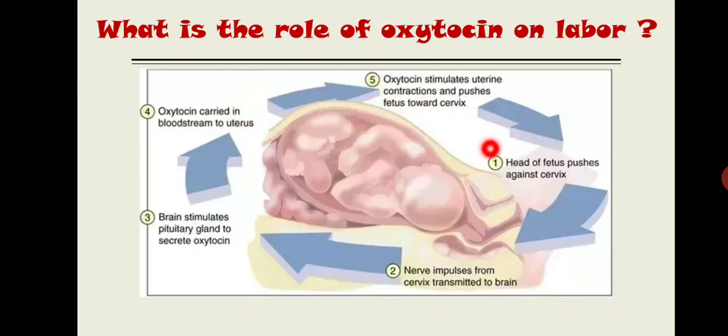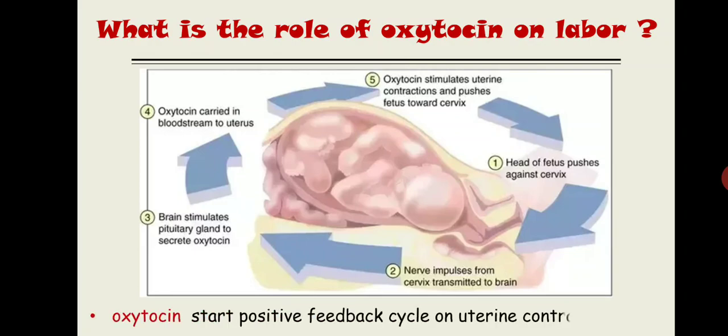This cycle will become stronger and stronger, and that cycle is known as a positive feedback cycle. Got it? That positive feedback cycle is known as the Ferguson reflex, that is given in your book. So oxytocin starts a positive feedback cycle on uterine contraction.